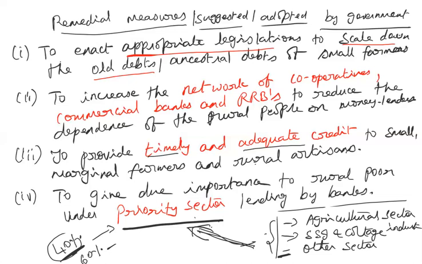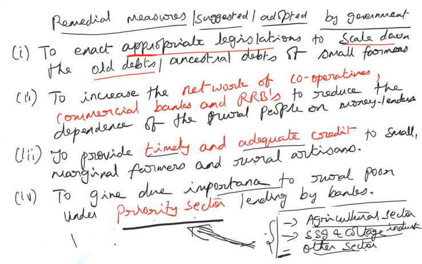And which are the priority sectors? The first one is the agricultural sector. The second is the small scale and cottage industries, and any other important economic activity, small ones, but unable to get proper financial assistance. So those areas are categorized as the priority sector, and all the banks, especially the commercial banks, out of the total lending operations, 40% should be directed towards the priority sector. So that's to give due importance to the rural poor under priority sector lending by banks. That's something the government has adopted.